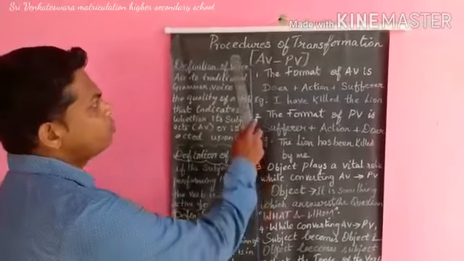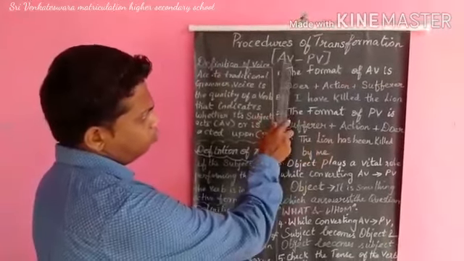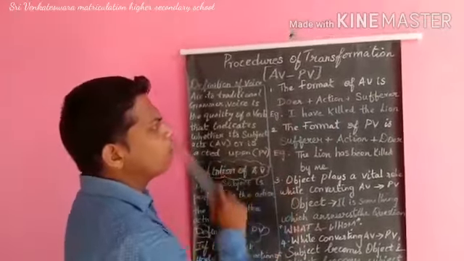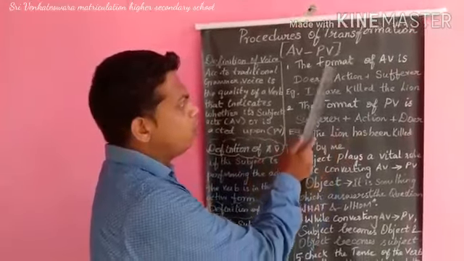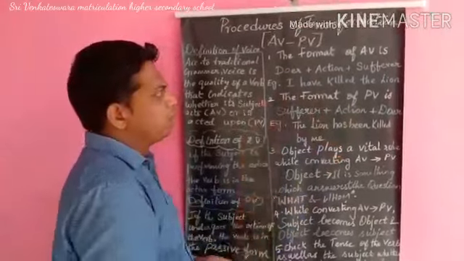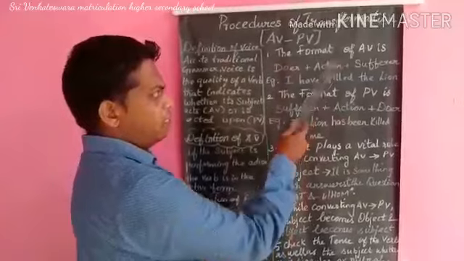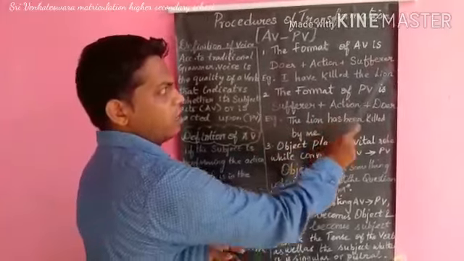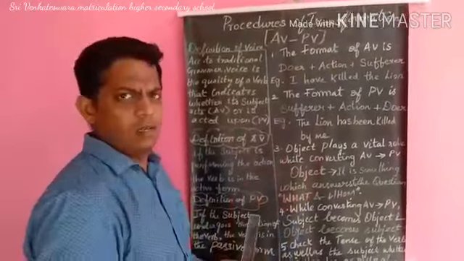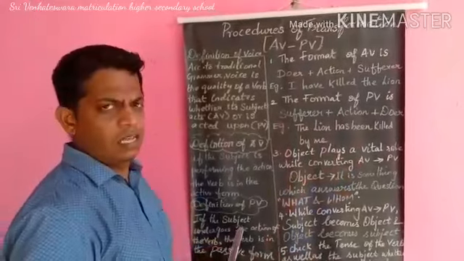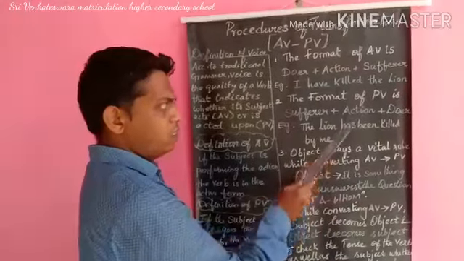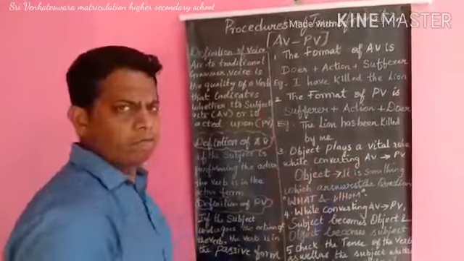Now we'll come to the procedures of converting active voice into passive voice. That is called transformation of sentences. Number one, the format of active voice is doer plus action plus sufferer. Example, I have killed the lion. So the doer here is I, action is have killed, and the sufferer is the lion. The format of passive voice is sufferer plus action plus doer. Example, the lion has been killed by me. The sufferer here is the lion, action is has been killed, and the doer is by me.